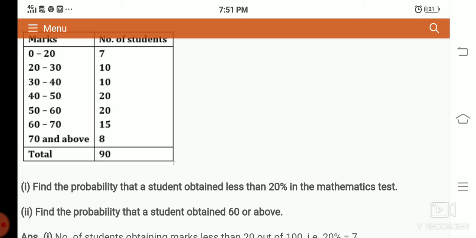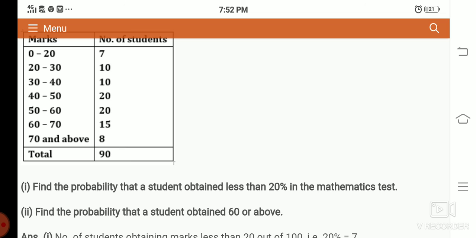Similarly, less than 30 percent means 7 plus 10, that is 17 students. Similarly, for 50 marks, how many students scored 40 to 50? 20 students, that is the meaning. Now how many students scored more than 50? More than 50 means 50 to 60, 60 to 70 and 70 and above. So 20 plus 15 plus 8. So 35 plus 8, 43. So 43 divided by 90.